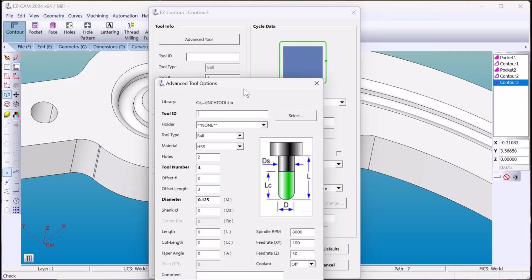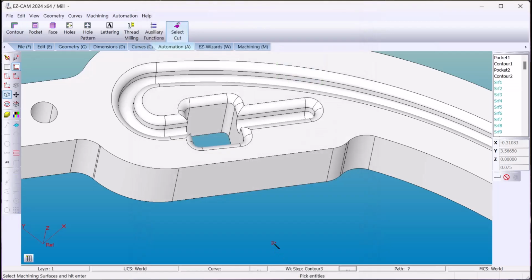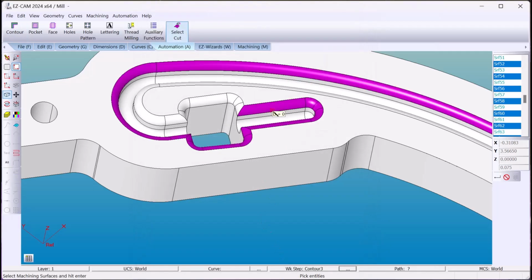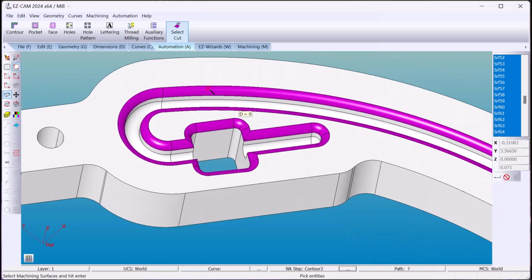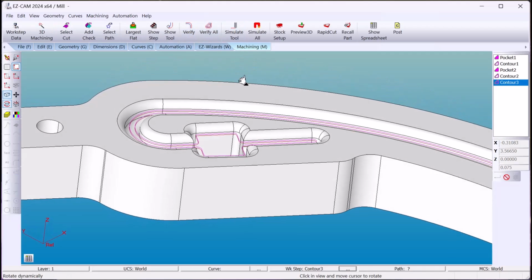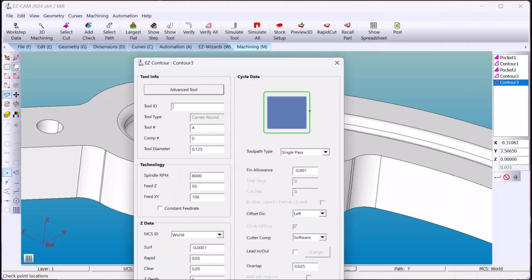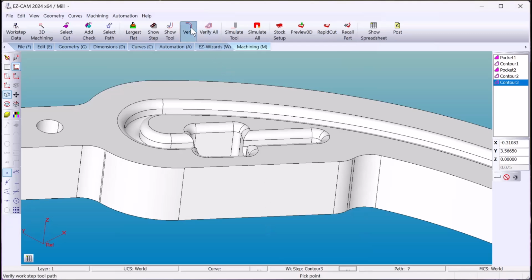Advanced tool, corner round, corner radius. I want one pass. No finish allowance. So we just remove that step.